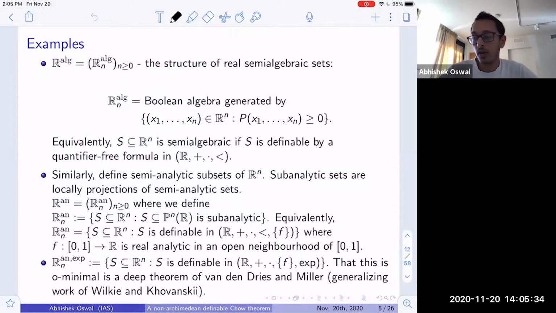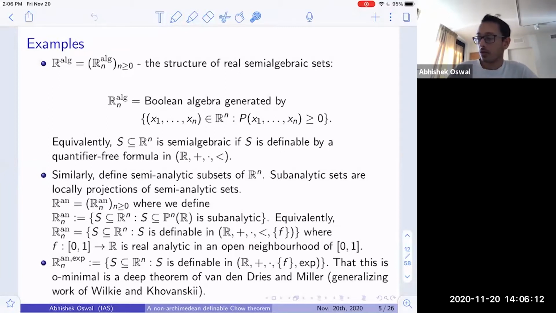Or equivalently, one could say that the structure R_an is collecting all sets in n-dimensional Euclidean space that are definable in the language given by R, where you throw in addition, multiplication, the less than sign, and all restricted analytic functions. So here f is a real analytic function, which is a function that is real analytic in an open neighborhood of this compact interval [0,1].